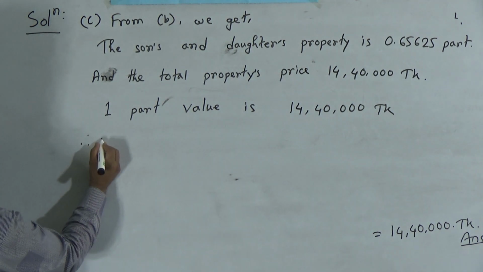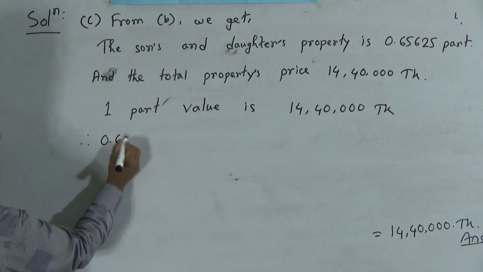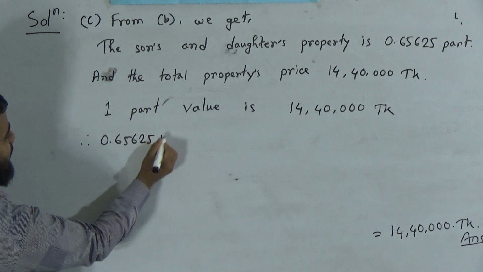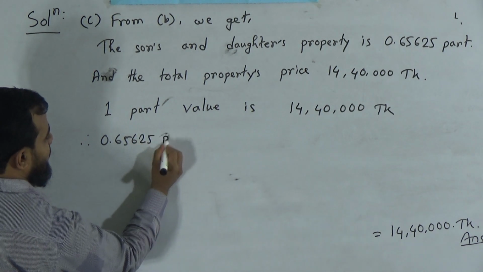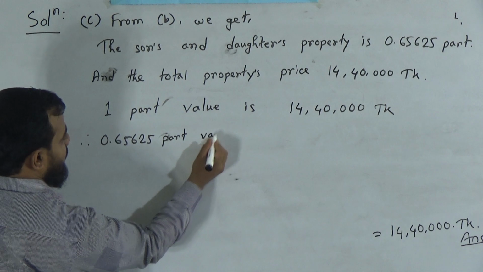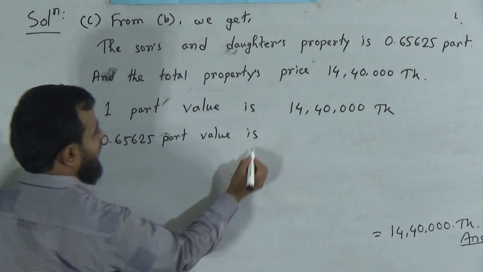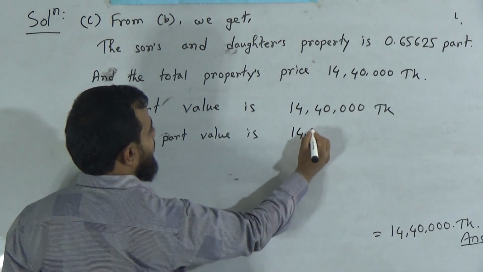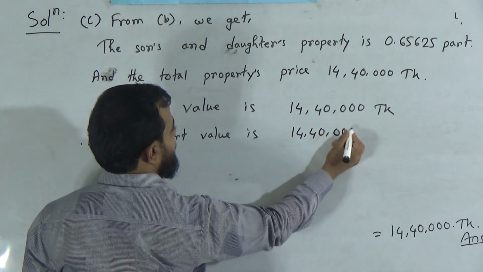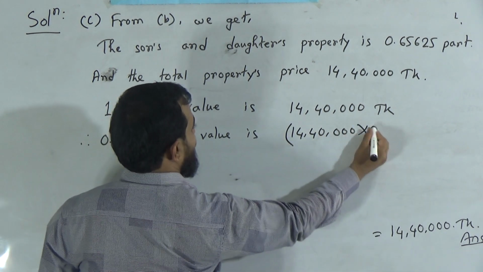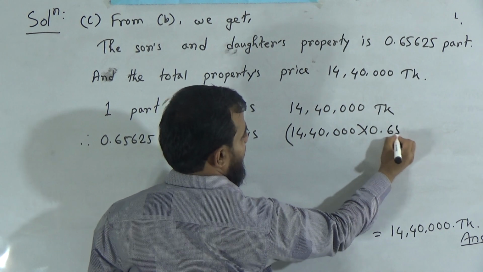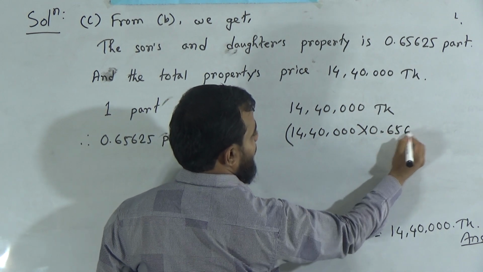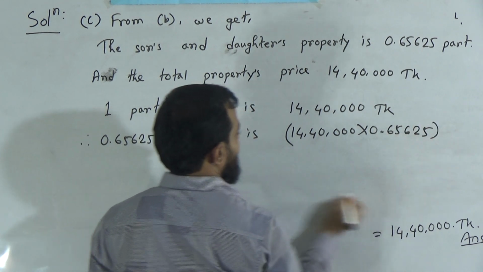Therefore the value of 0.65625 part is nothing but the multiplication of 14,40,000 taka with 0.65625. This is also a simple multiplication.